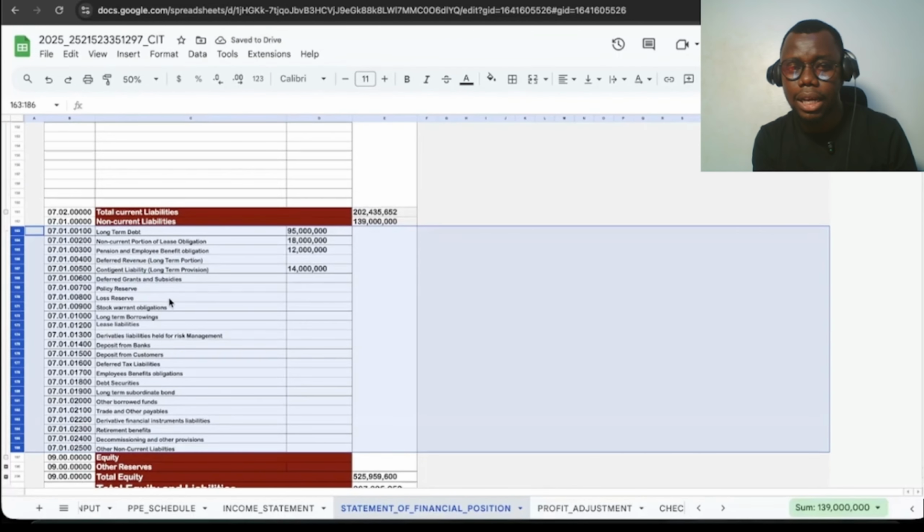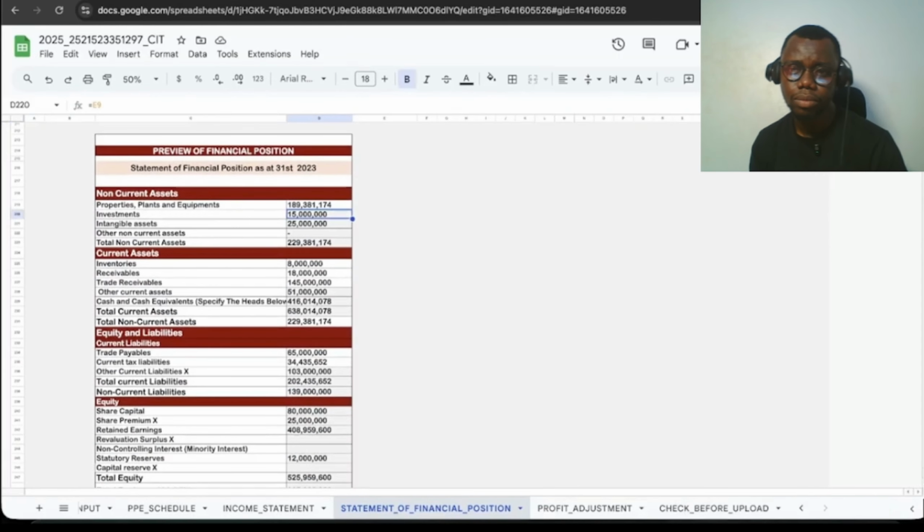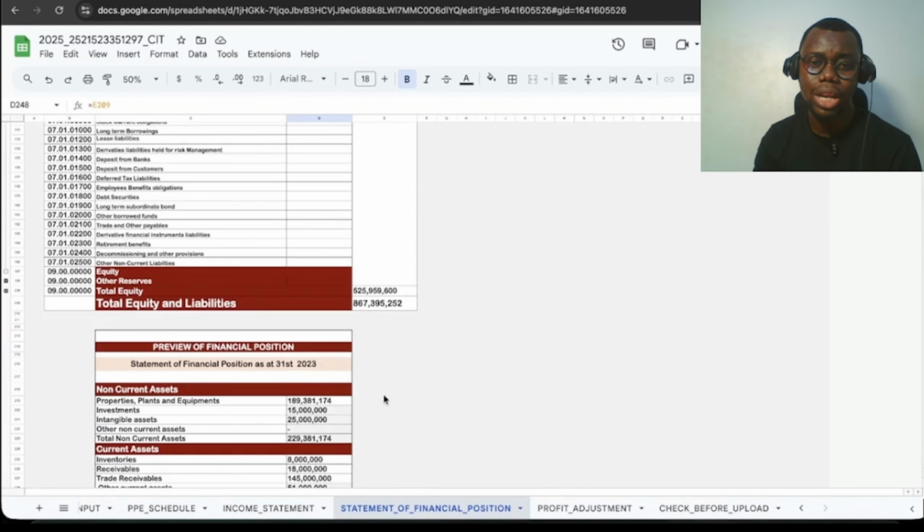So you see that total assets equal total equity plus total liabilities. It means that all your records have to be aligning. Whatever you are doing, I think that's called the trial balance or something? Whatever you have on the debit side must be equal to whatever you have on the credit side. So whatever you're doing must follow the general accounting principles, right? If not, review and correct any discrepancies before proceeding. That means if that doesn't happen, there's a discrepancy, and you're not able to proceed with that document. You understand? So it's important to get access to someone who is a chartered accountant to help you out.